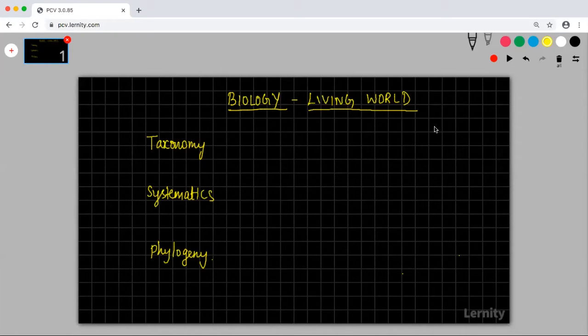Already we have studied nomenclature, identification, and classification. So in this particular chapter, you should know what these different things mean. What is nomenclature? We have studied it is naming.